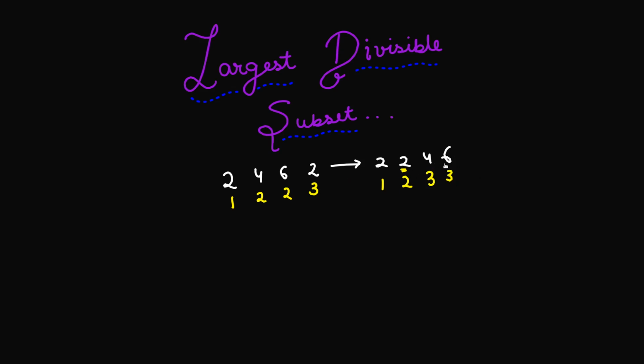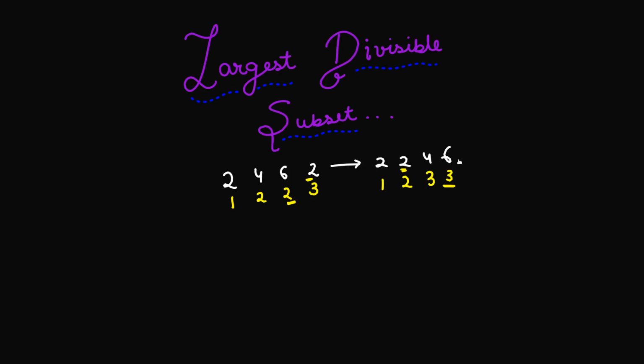Okay, so now we realize that if I add the numbers in the increasing order, one by one, that's not a problem at all. But if there's a number which is decreasing, that's going to change the count of the numbers that I already have. So for example, for this 6, we had that we can put 3 numbers when we process the input in the sorted order. But if you are not processing the input in the sorted order, for this 6 I still have 2, right? So that's the problem that we have. So the first thing that we need to do is to sort the numbers that we have.